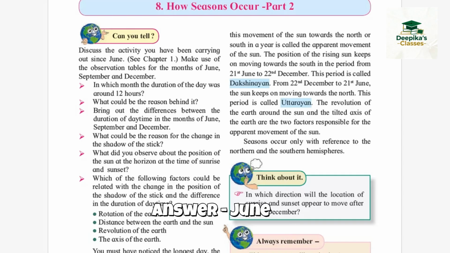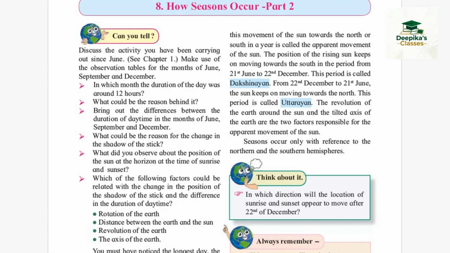Well, the length of the day in June was about 12 hours. This is because 21st June is the summer solstice, and it has the longest day of the year in the northern hemisphere. On this day, the sun is directly overhead at the Tropic of Cancer, which is why the day is longer than any other day of the year.